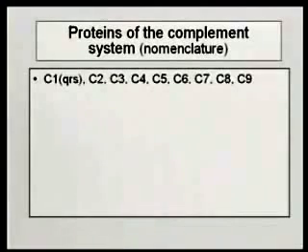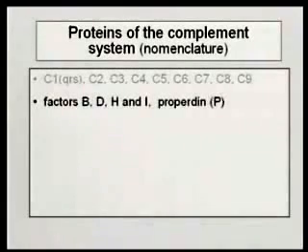Now, just some stuff on nomenclature and some housekeeping that we need to take care of, and then we'll start talking about the system. As I said, there are a lot of different proteins in this system. Most of the components are given numbers, so there's C1, C2, all the way up through C9. C1 is actually composed of 3 different proteins, Q, R, S, so you'll hear about C1q, C1r, C1s. That forms a complex, which is referred to as C1, or sometimes just as C1qrs. So there are a series of proteins that are designated with a C followed by some number.